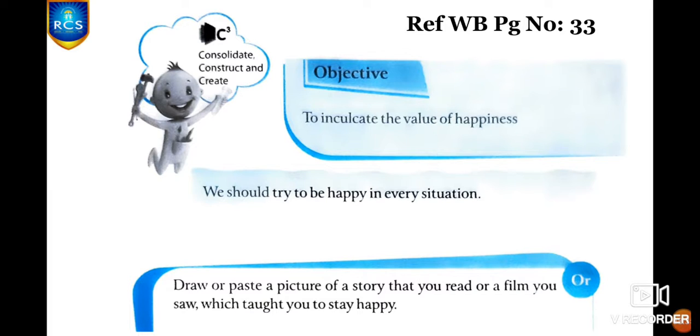And the first activity is draw or paste a picture of a story that you read or a film you saw which taught you to stay happy. You have to draw or paste a picture of a story that you read or a film you saw, okay, and which taught you to be happy and to stay happy in all situations. Think well. You already knew so many different stories, right? Think well and write here.